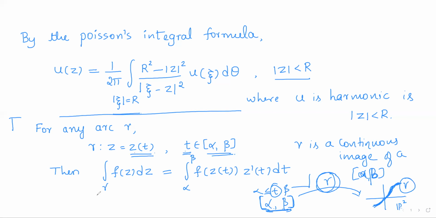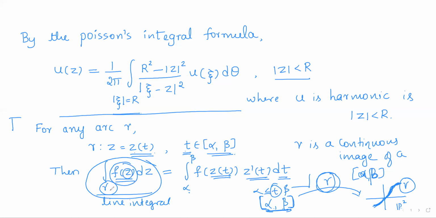then the line integral f of z dz over gamma is written as the integral of f of z of t into z dash of t dt, as the parameter t varies from alpha to beta. So the line integral f of z dz over gamma means that we have to integrate the values of f of z for the points z on gamma, but points on gamma are of the form z of t.